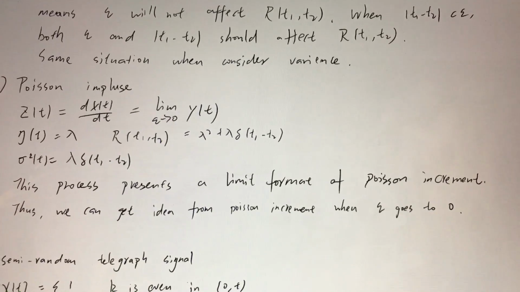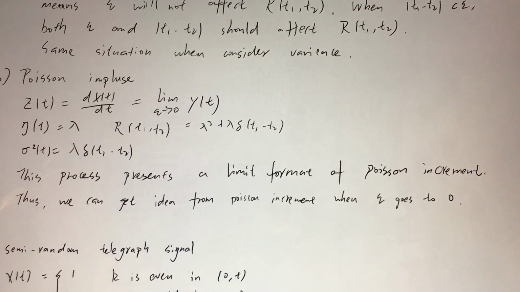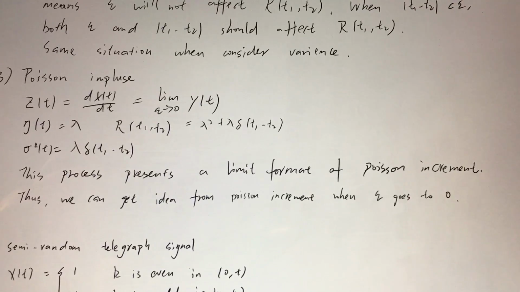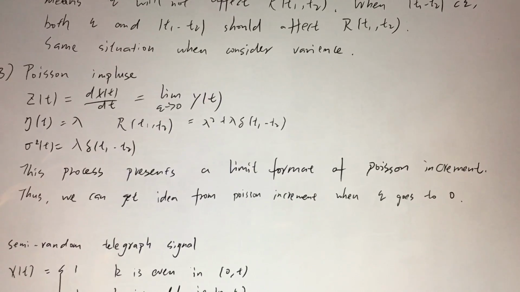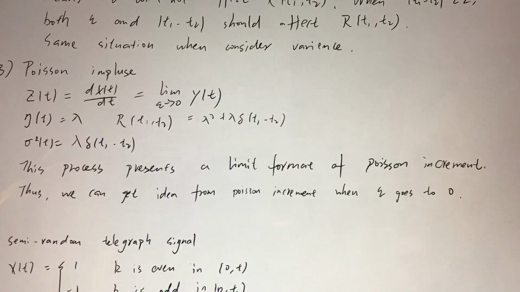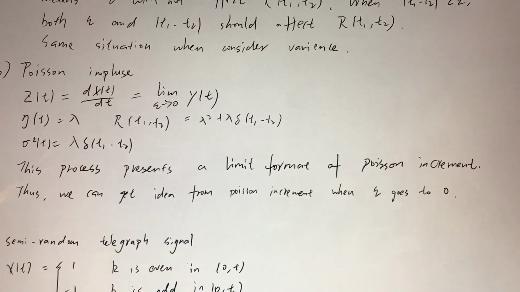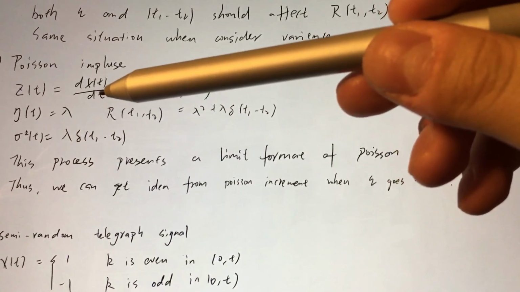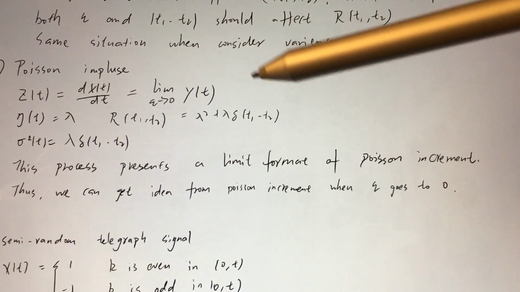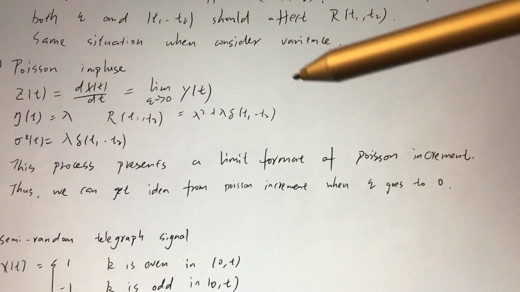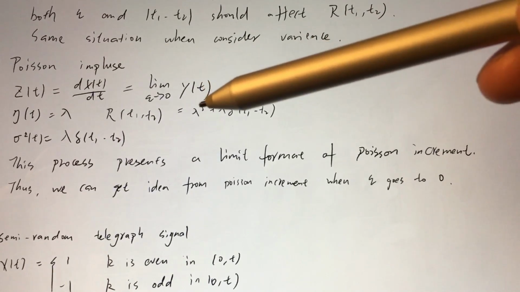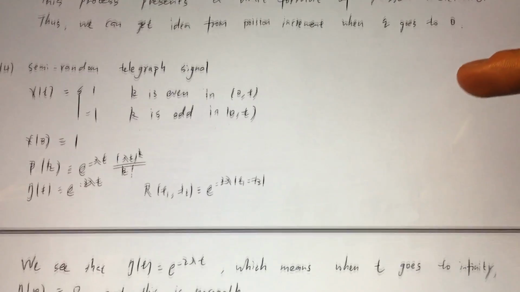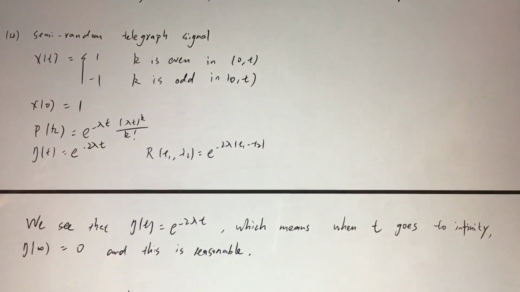Then the third question is about the Poisson impulse, and this process is a limit form of the Poisson increment, so we can get some parameters from the former process, like the mean of the Poisson impulse is lambda. The autocorrelation function is lambda squared plus lambda times the impulse function, and the variance is lambda times the impulse function.